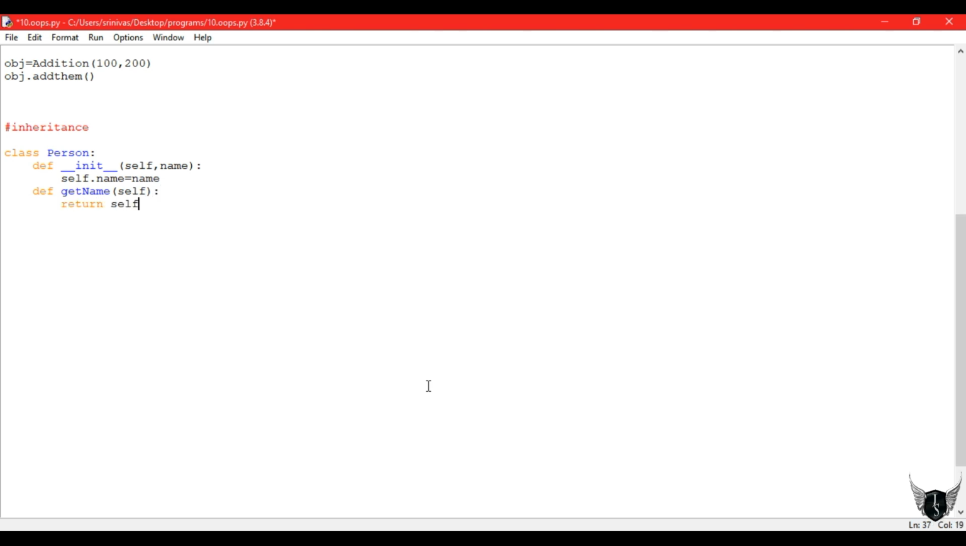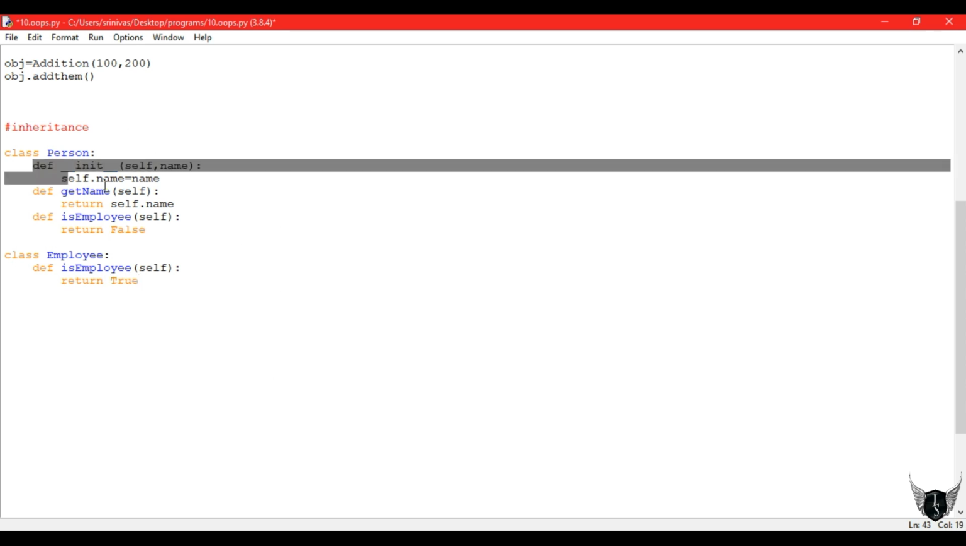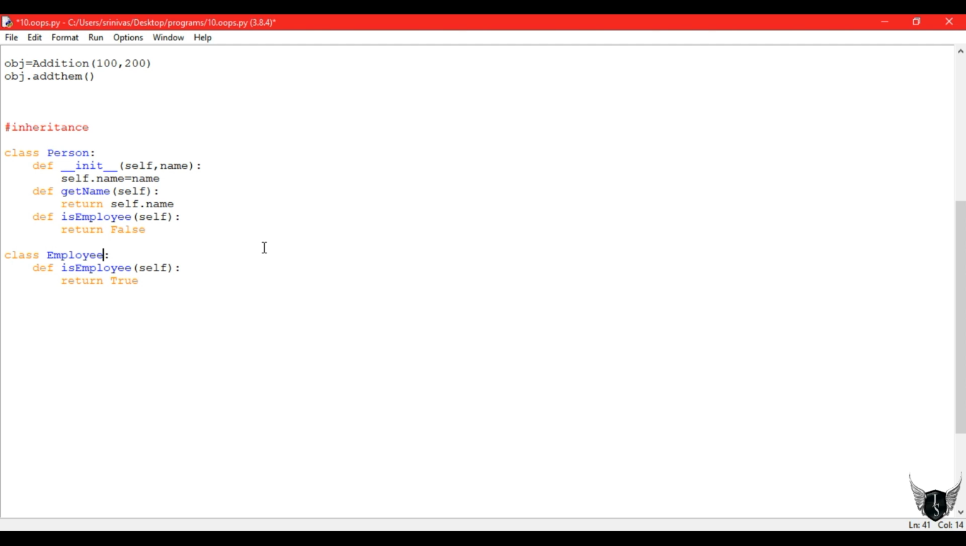And next I am checking whether the person is an employee or not. All persons may not be employees, so I will return false here. But some persons are employees, so for that I am writing another class. Class employee. In this class all the members will be employees. So in the is employee function I can return true every time this class is called, but I need the constructor and get name function also to print the name of the employee. Writing them again is somewhat complex, so I'll just use inheritance.